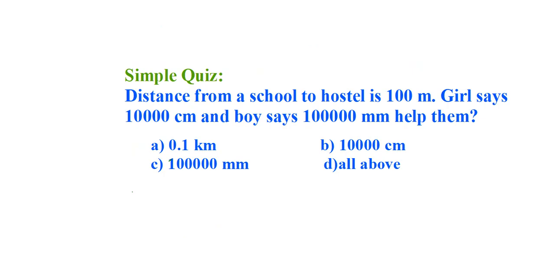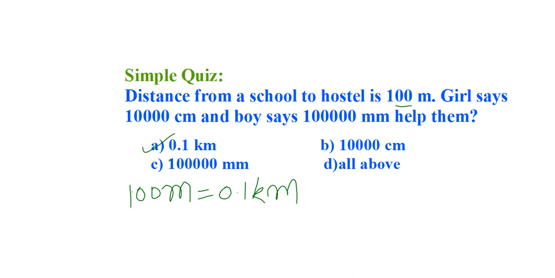So options are given here. Let us calculate this. The actual distance is 100 meters. Convert this into kilometers: 0.1 kilometers. So the first option is correct.